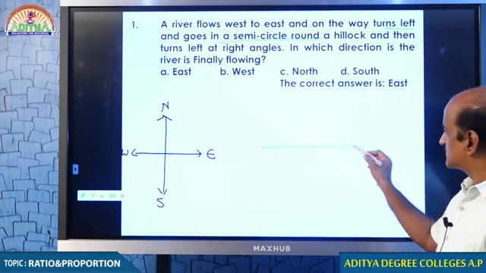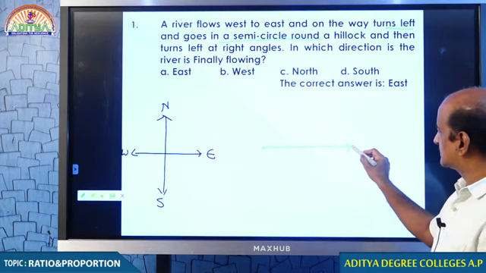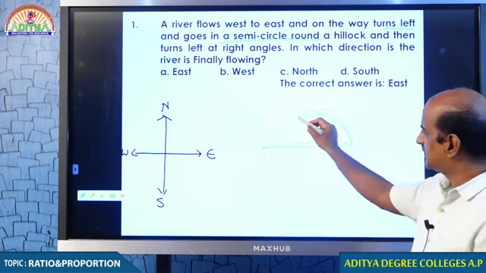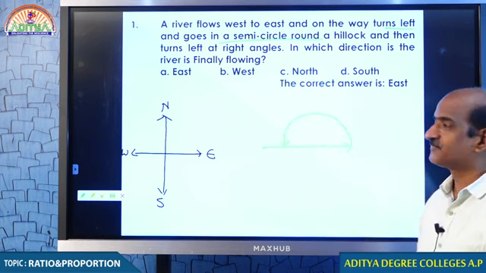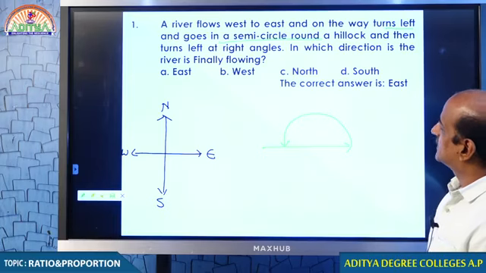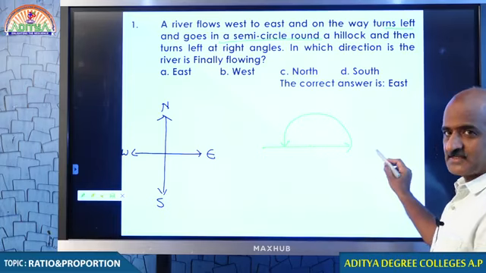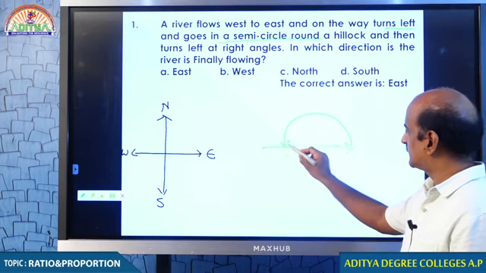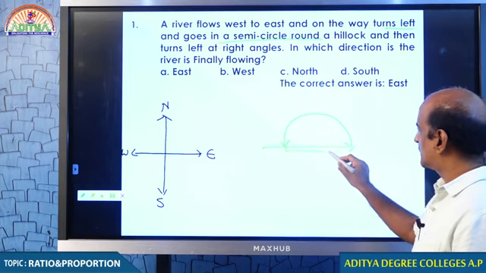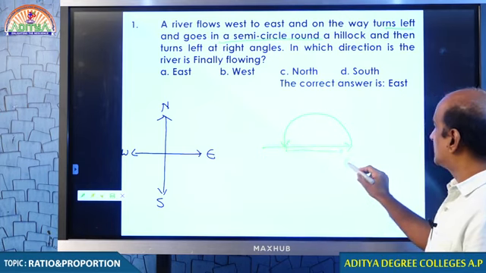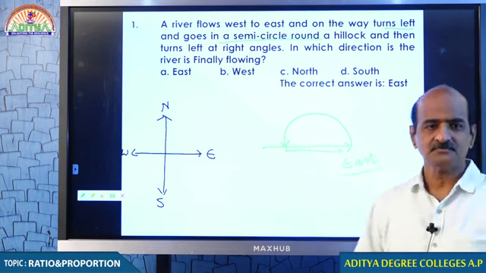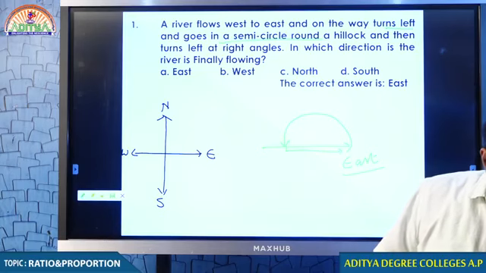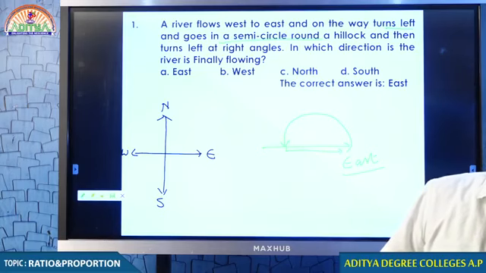Left is over there, almost a semi-circle. And then left again, in the sense left is here. The river which is moving, left is going to be like this. So, finally, it is moving in the east direction.